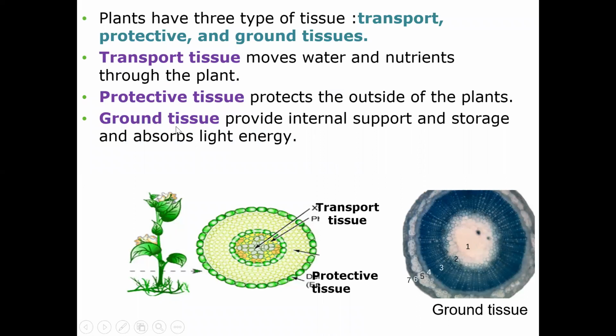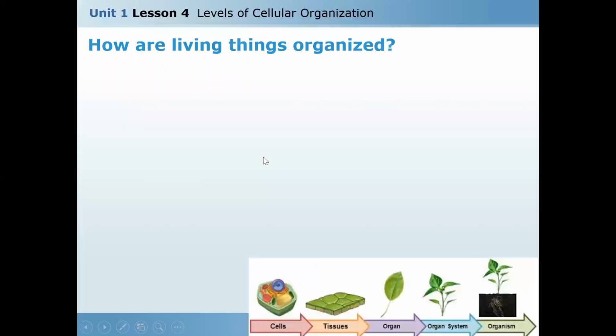So a question here: which type of tissue is responsible for photosynthesis? Yes, you are brilliant. This is the ground tissue, because it absorbs light energy, and photosynthesis needs light. So ground tissue will help in the photosynthesis process.